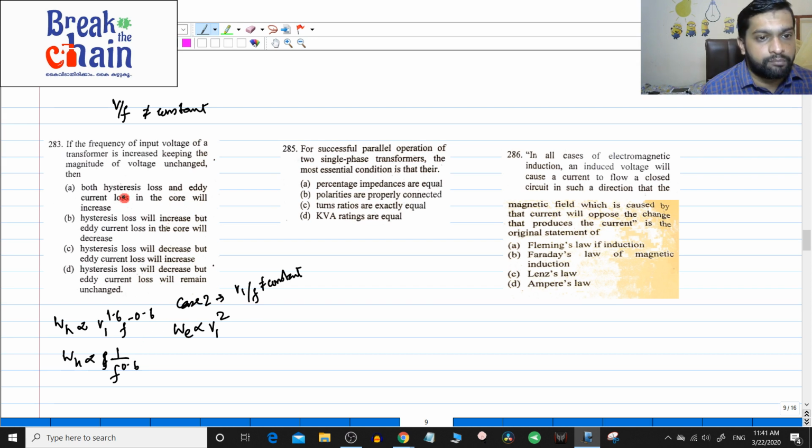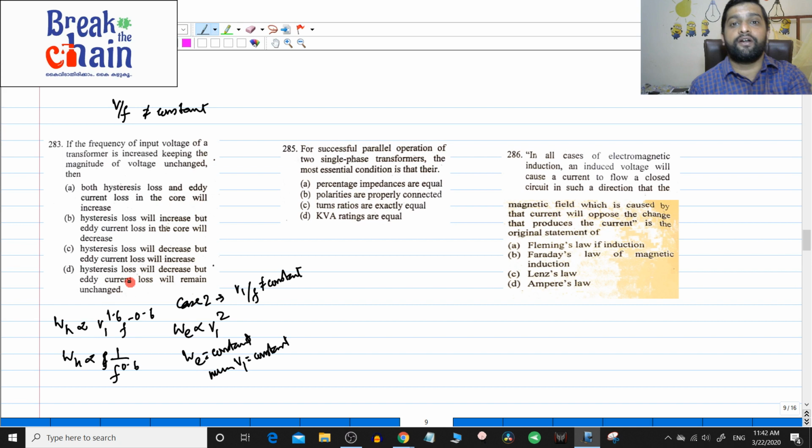So what they are asking: both hysteresis loss and eddy current loss will increase. Hysteresis loss will increase, eddy current loss will decrease. You can see clearly here the eddy current loss will be constant, that is the important thing, because voltage is not changing, voltage is constant. So WE is equal to constant, because in the numerical V1 is constant. V1 was changing in the other numerical, that is a different case, but here V1 is constant. Hysteresis loss will decrease, eddy current loss will increase. Hysteresis loss will decrease, but eddy current loss will not remain unchanged.